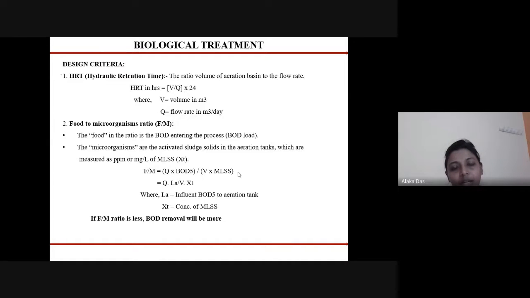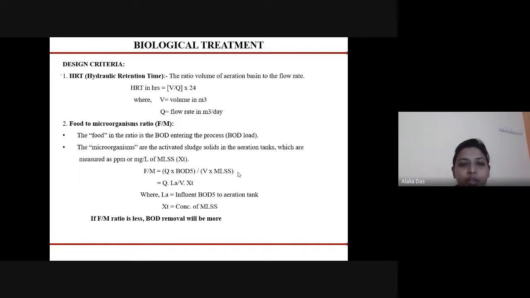So for the design criteria, we use some terms and we'll see some questions also here. The terms used for the design purpose are HRT, that is hydraulic retention time. It can be calculated by the ratio of the volume of the aeration basin to the flow rate, that is HRT equals V upon Q into 24, calculated in hours.